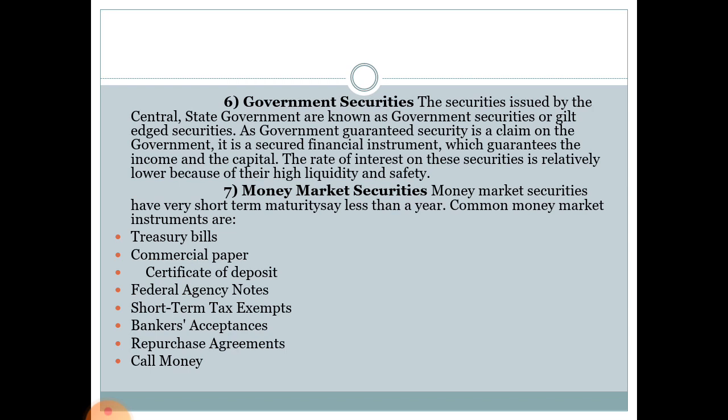Last is the money market securities. Money market securities have very short term maturity, say less than a year. All the investments made for less than one year are done in the money market. We can invest in treasury bills, commercial papers, certificates of deposit, federal agency notes, short term tax exempt, bankers acceptance, repurchase agreements and call money.